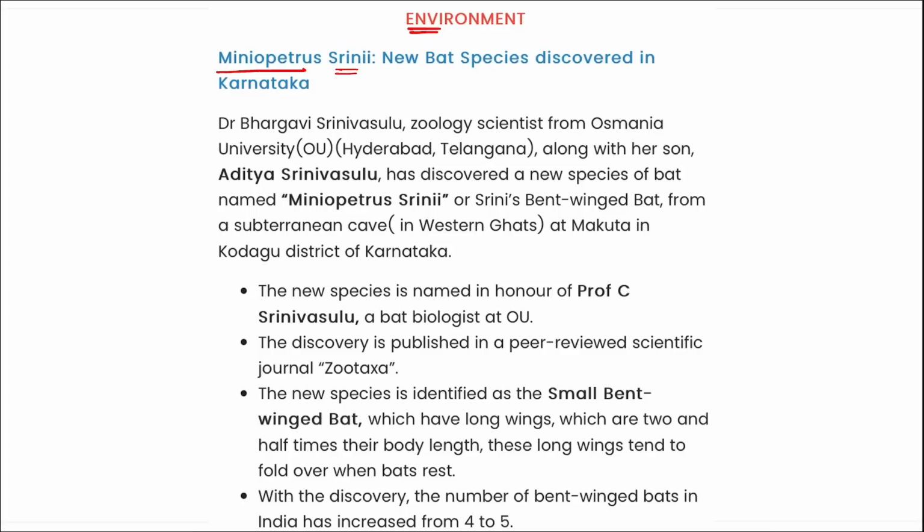Next is related to environment. Miniopterus sirini, I repeat, Miniopterus sirini. This is a new bat species that has been recently discovered in the state of Karnataka. Correct? Directly remember where the new species of bats, Miniopterus sirini, was discovered: it was in the state of Karnataka.